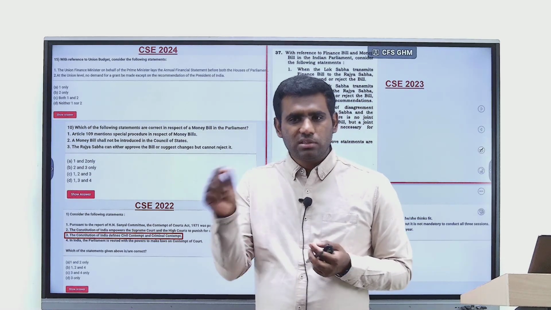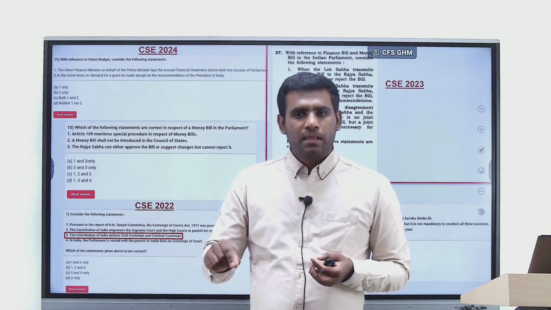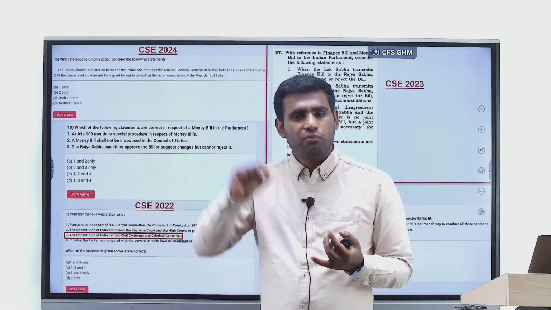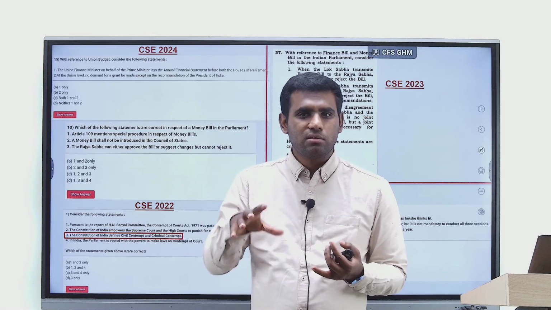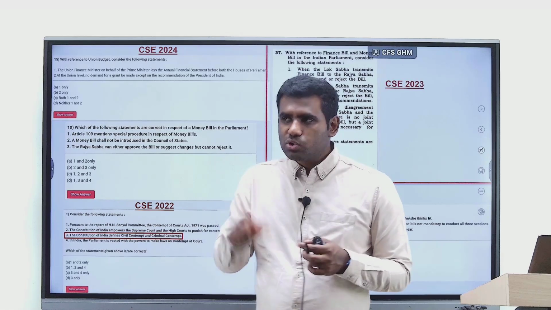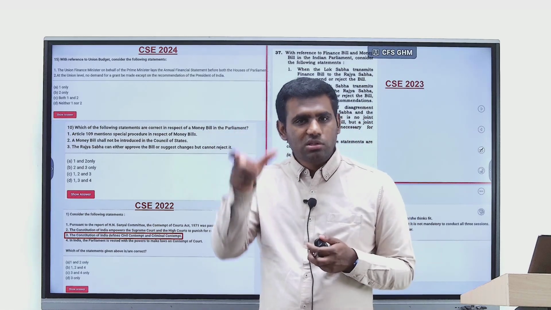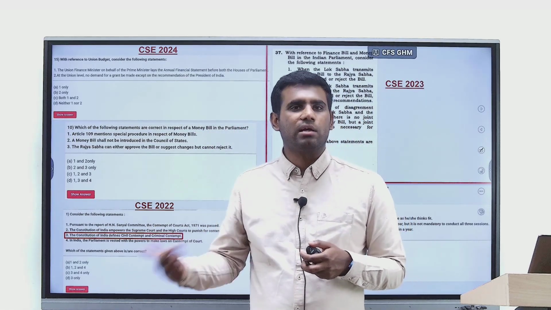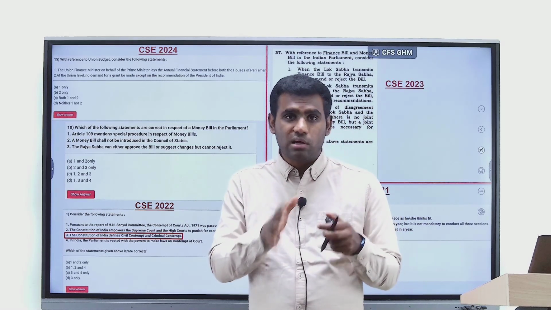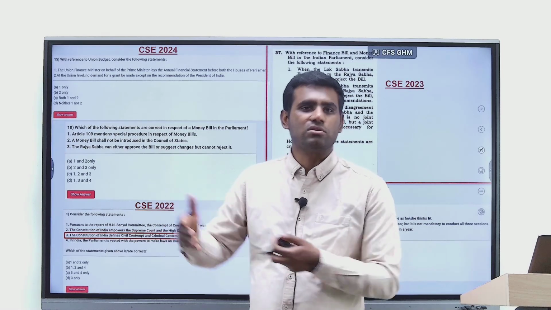Right? So this differentiation can only come through tests. If such a question is asked in a test, you would have made a mistake and then your faculty would have discussed it, bringing it to your attention. So now you are cognizant that okay, this differentiation exists. Otherwise, you should have directly looked at the Bare Act, the original constitution itself, article by article, and then you would have come to the realization that oh yes, these aspects are not actually there in the constitution, and this is there in the constitution.